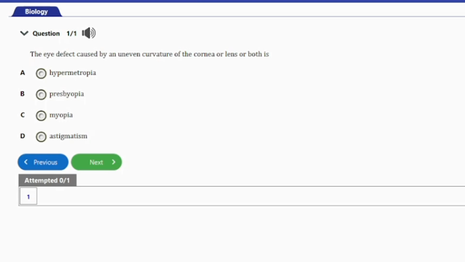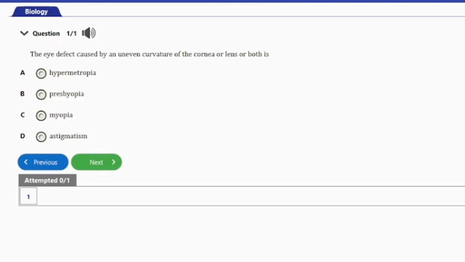It says, the eye defect caused by an uneven curvature of the cornea or lens or both is: A. Hypermetropia, B. Presbyopia, C. Myopia, and D. Astigmatism. The answer to this question is option D, and that's astigmatism.